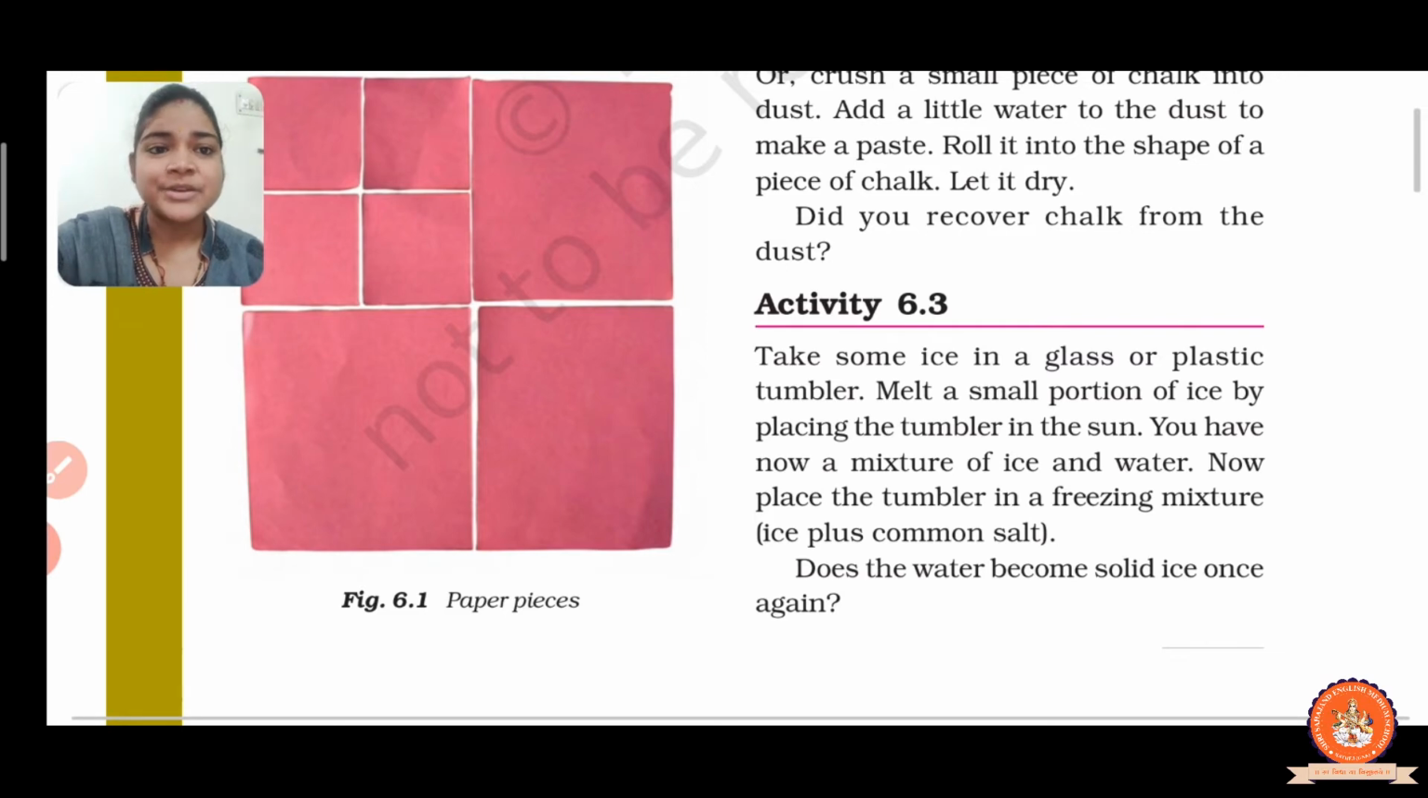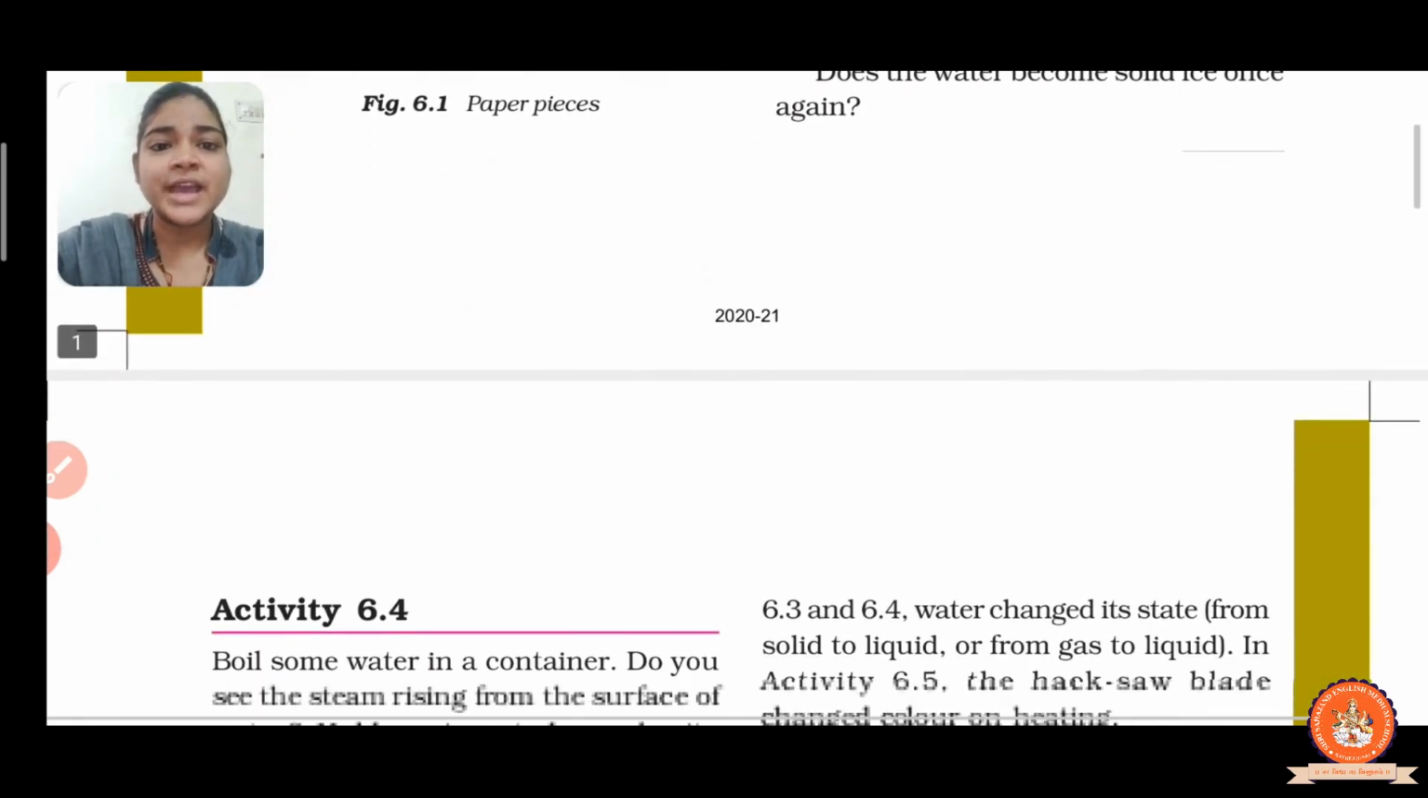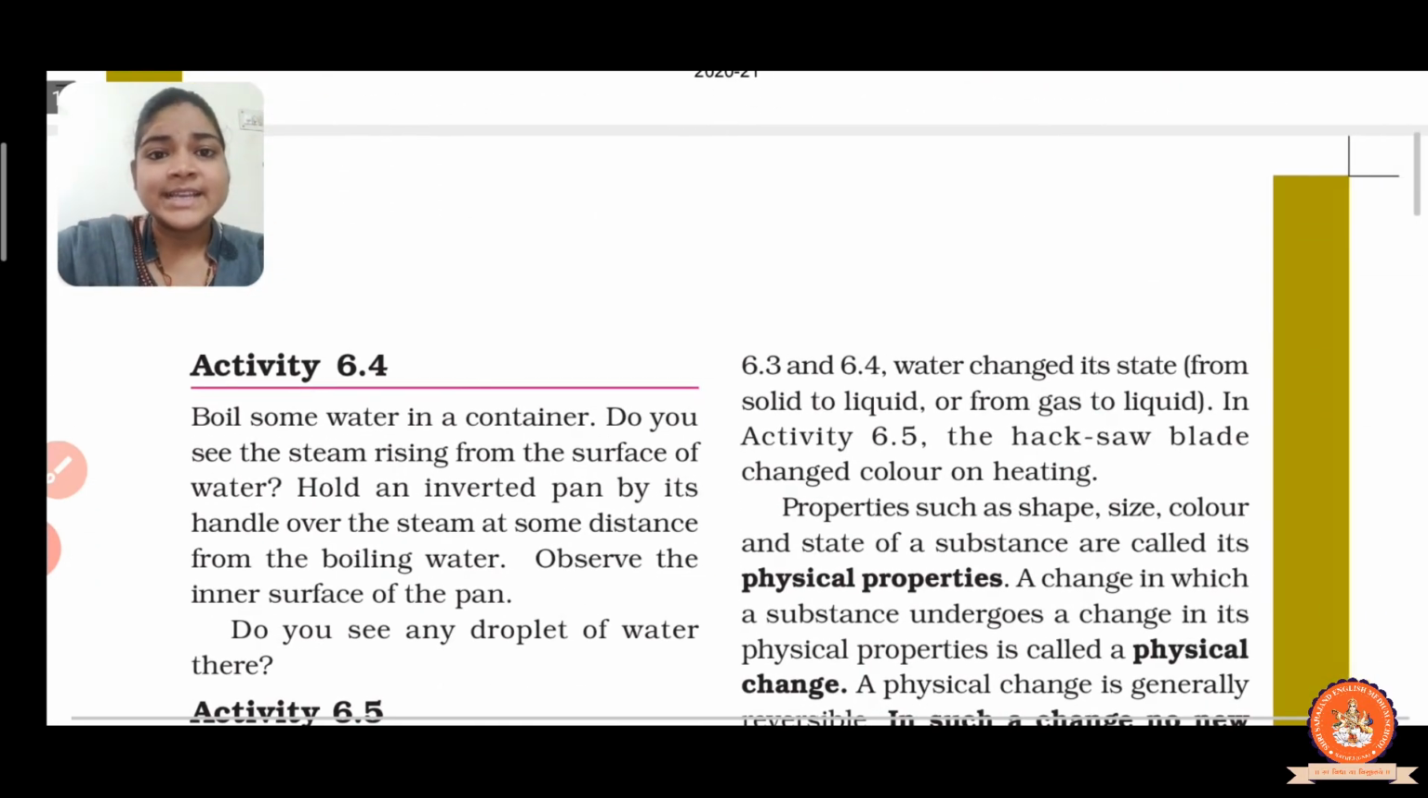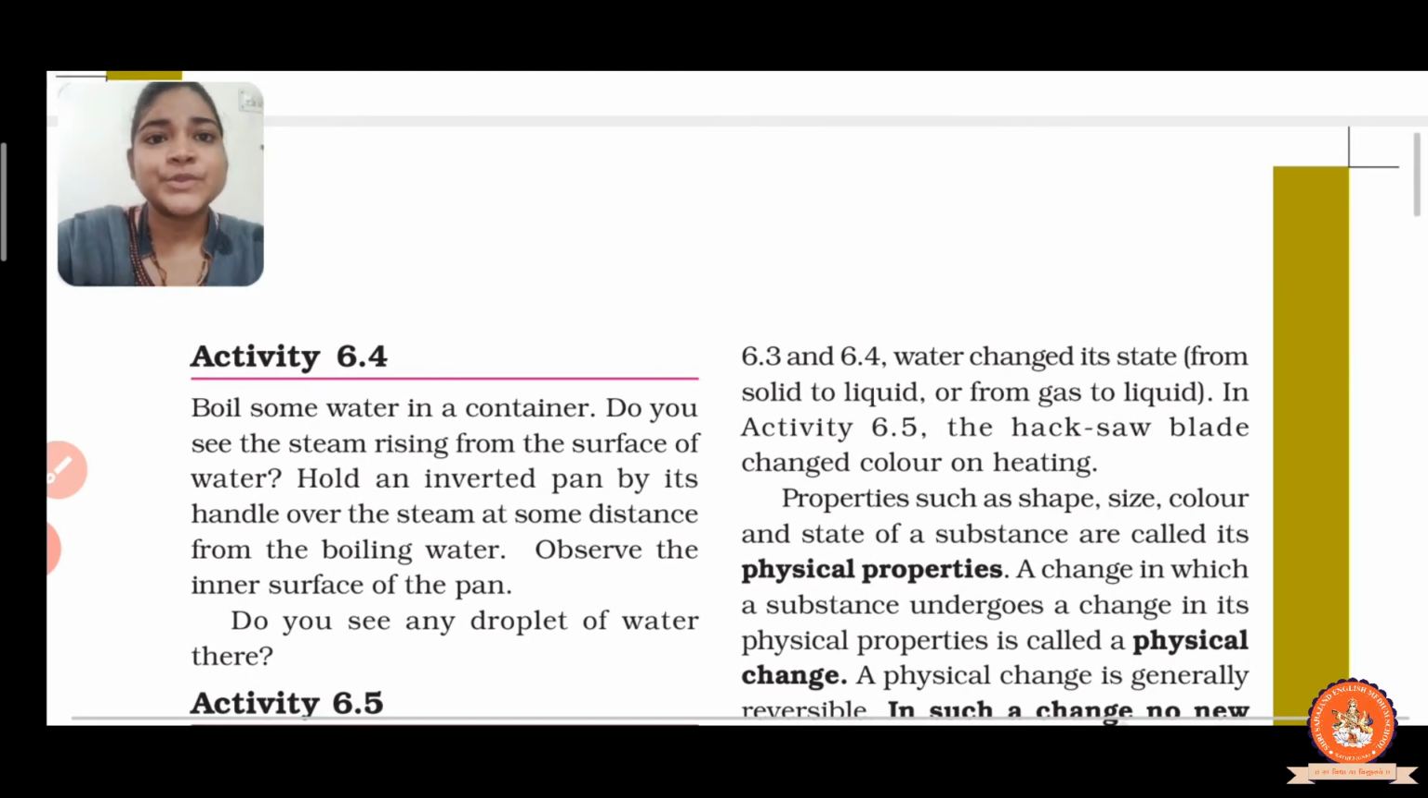Right? Now the next activity we have is activity 6.4, to show the change in state of substance. Now let us start the activity.